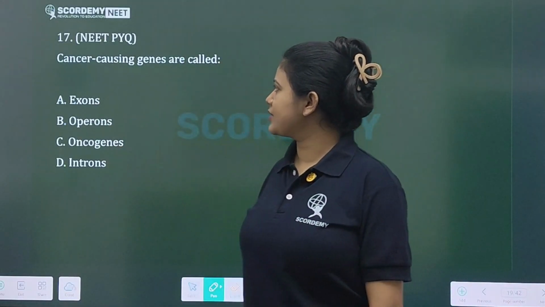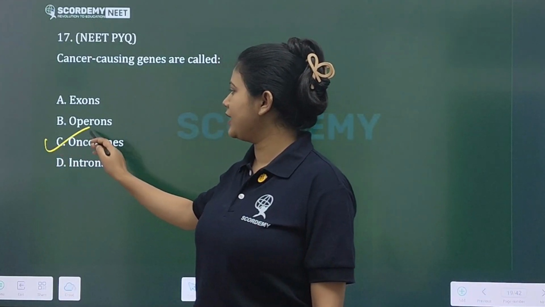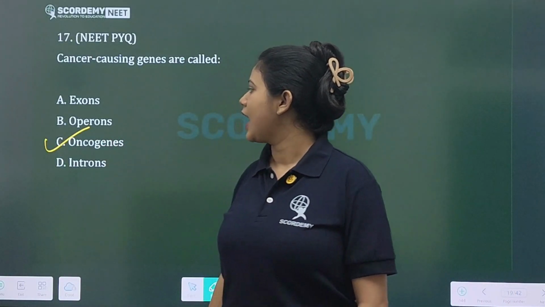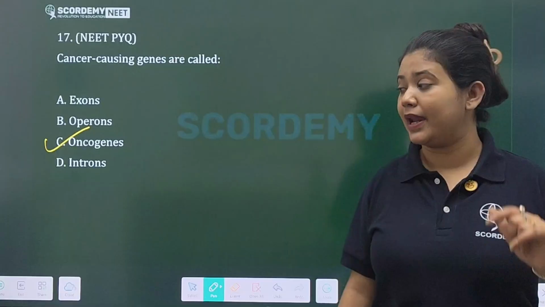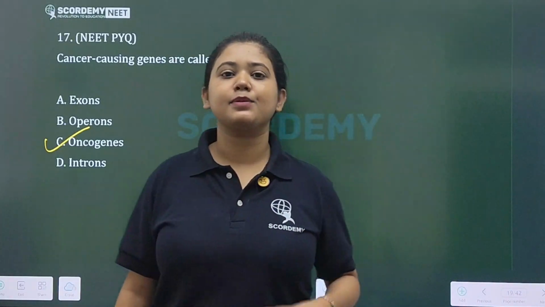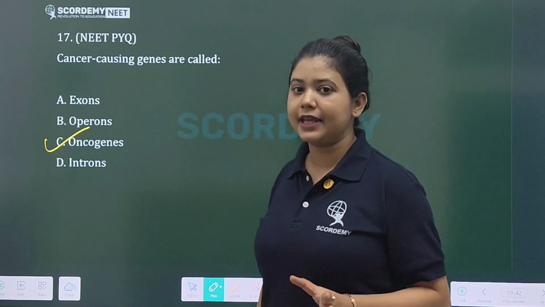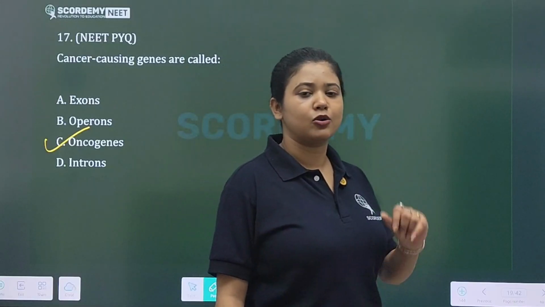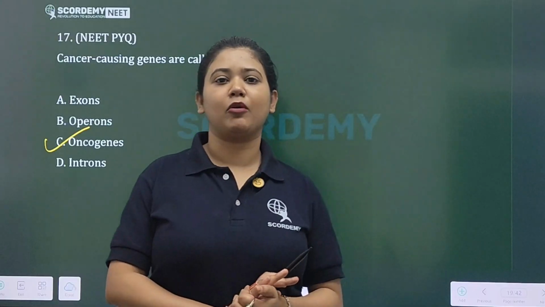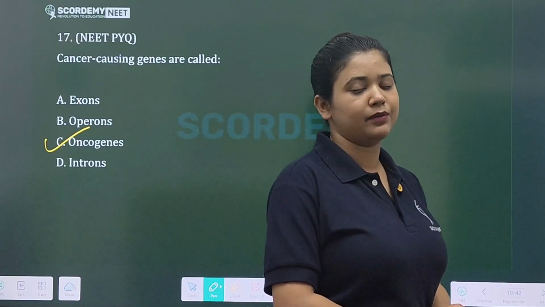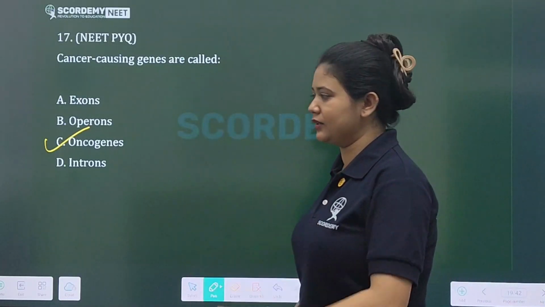Then next, cancer causing genes are called what? Cancer causing genes are called oncogenes. Oncogenes can be either malignant or benign. Malignant cells keep on spreading from one part to another, whereas benign cells remain fixed at one position of the body, thus they can be removed through surgery. Malignant cells cannot be removed, since they spread from one part to another.